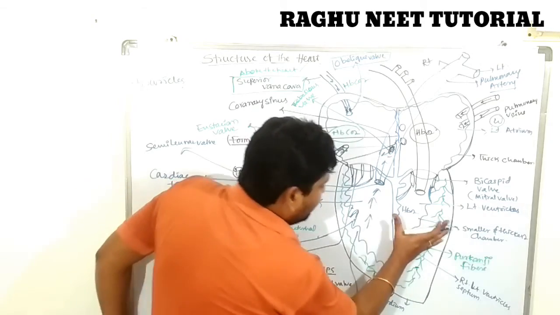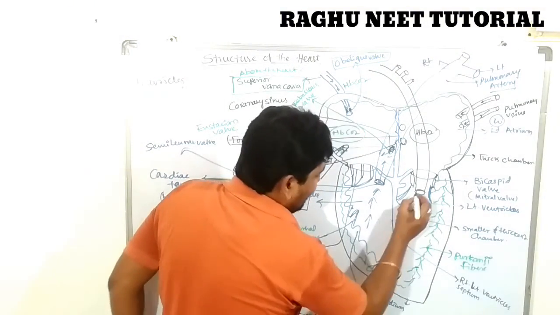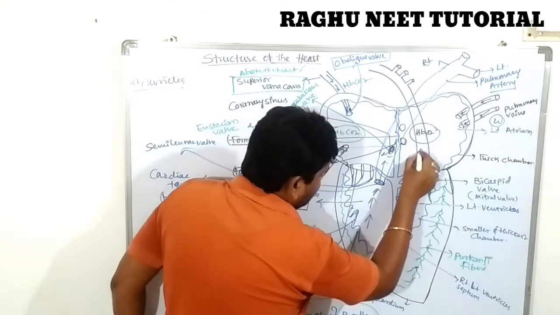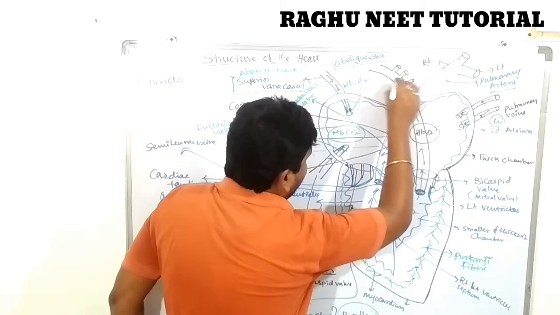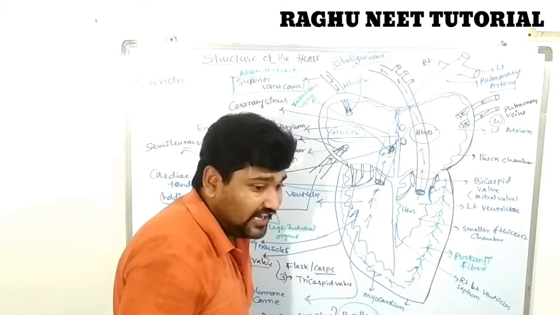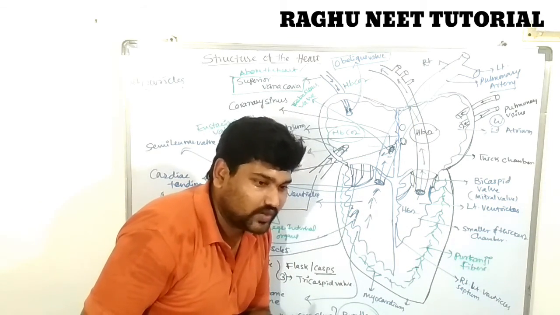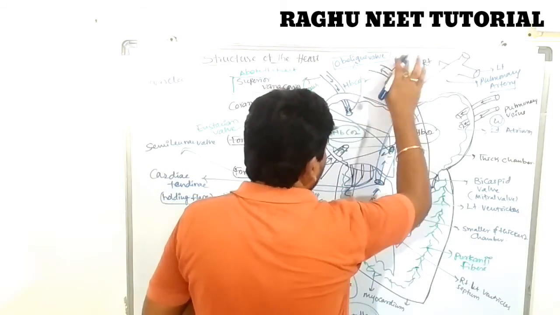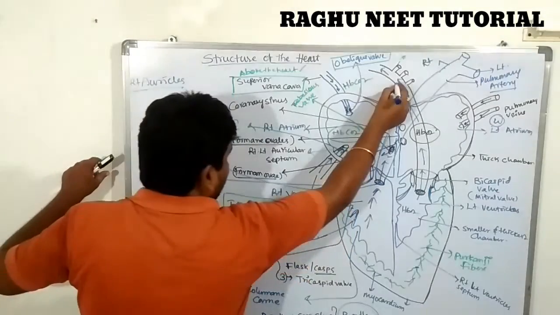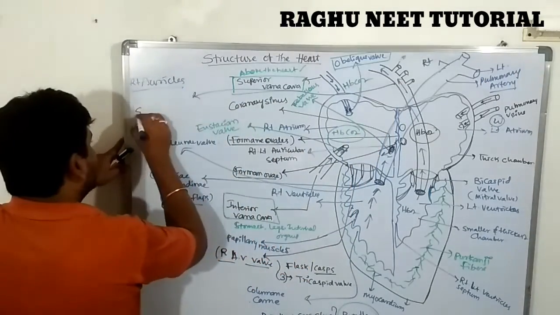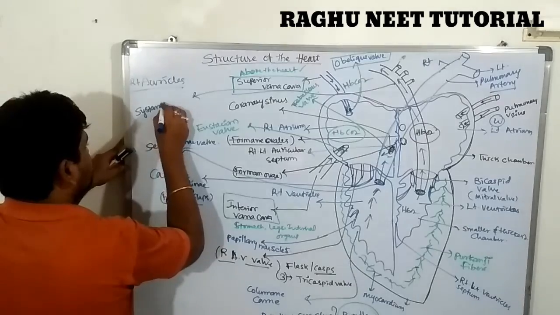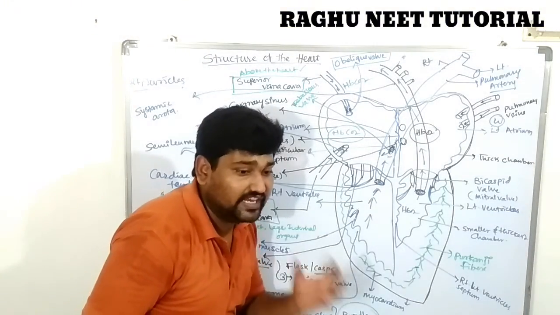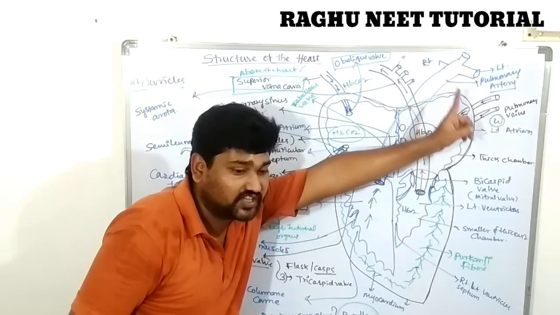As well, the left ventricle also contracts, so the oxygenated blood is transported to various parts of the body through the aorta, known as the systemic aorta. Let's see the labeling of the systemic aorta. The systemic aorta carries oxygenated blood from the left chamber of the heart to various parts of the body.